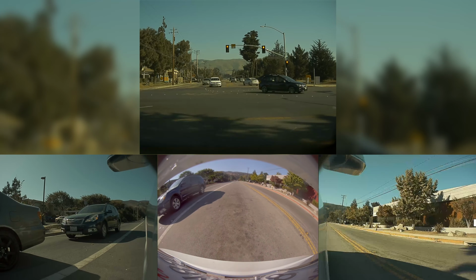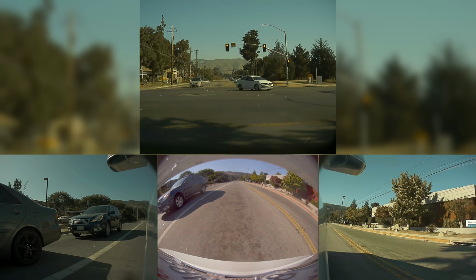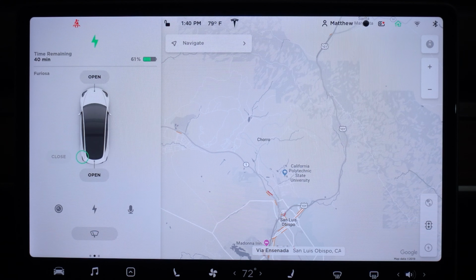It saves these in a folder called Recent Clips. If something happens when you're driving that you don't want to get overwritten, you can tap the icon on the screen to save a 10-minute clip to a folder called Saved Clips.